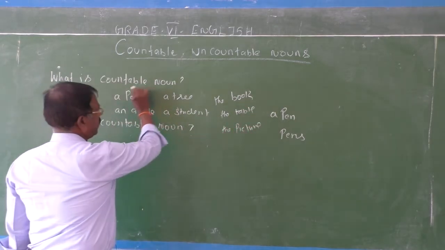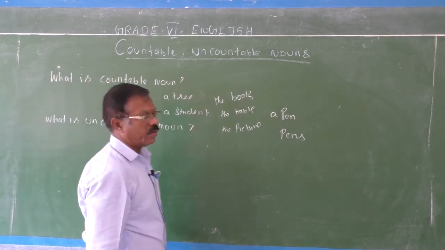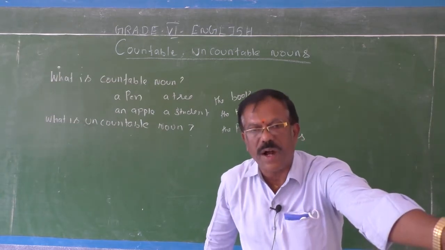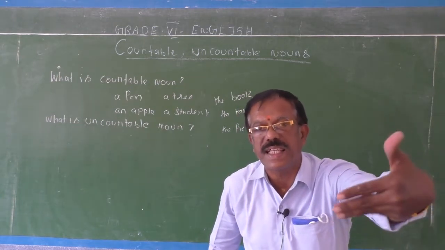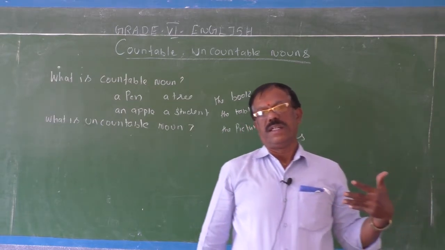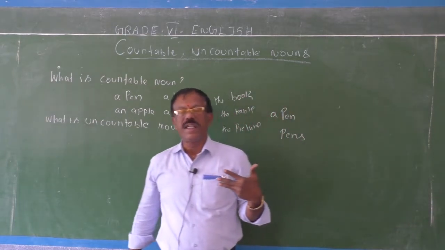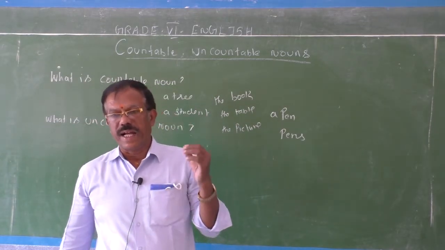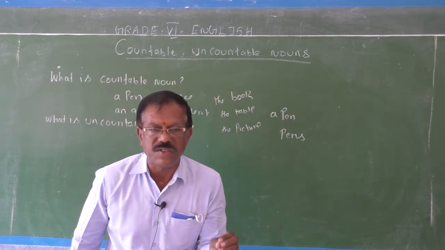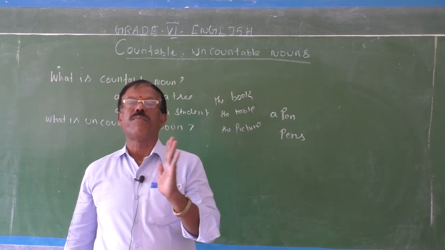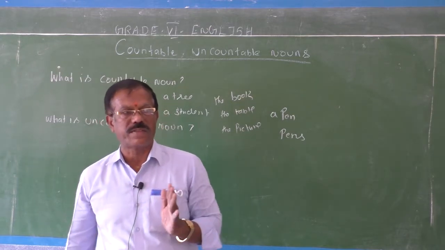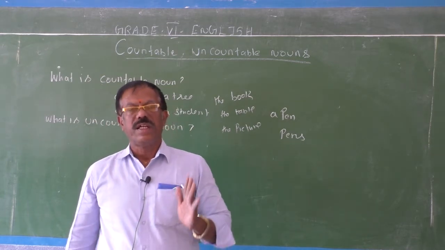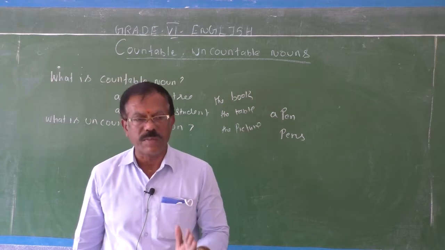All these nouns are called countable nouns because we can express the quantity of such nouns in exact numerical terms. Another important thing to keep in mind, children: all countable nouns have plurals, and we use articles before countable nouns.